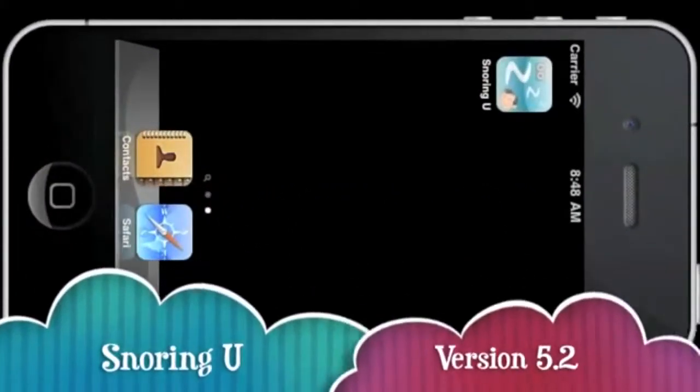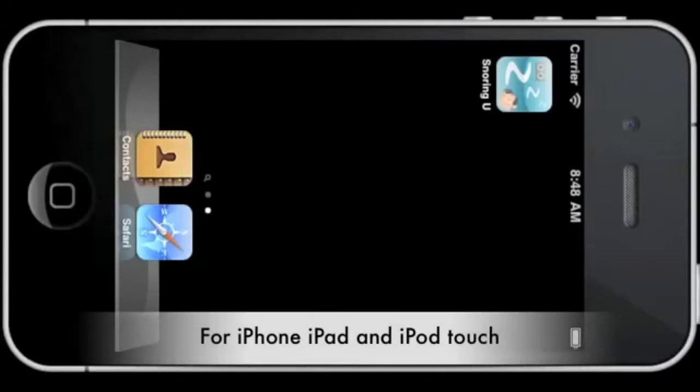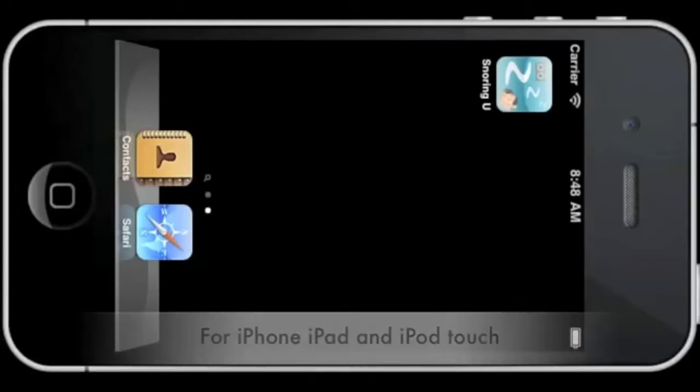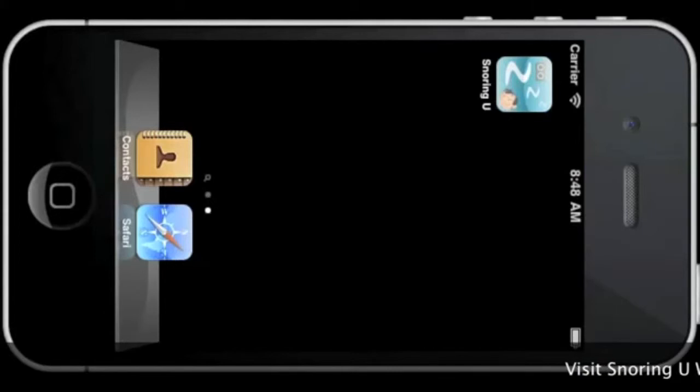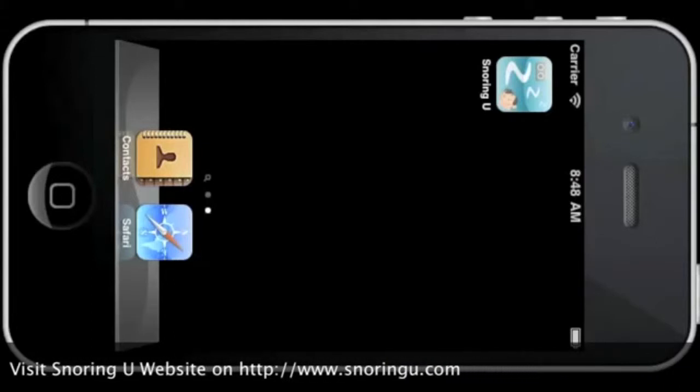Implementation of Snoring U, an application for iPhone, iPad, and iPod Touch that monitors and records sleep and helps people who suffer from snoring. Snoring U is an excellent sleep monitoring tool because it records and displays information about your sleep, sleep environment, and your snoring. When monitoring your sleep and detecting a snoring pattern, Snoring U will play a message or vibrate to nudge you.